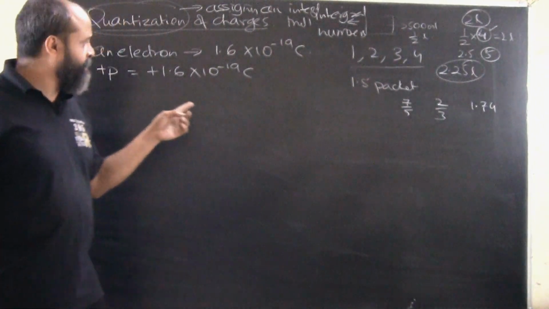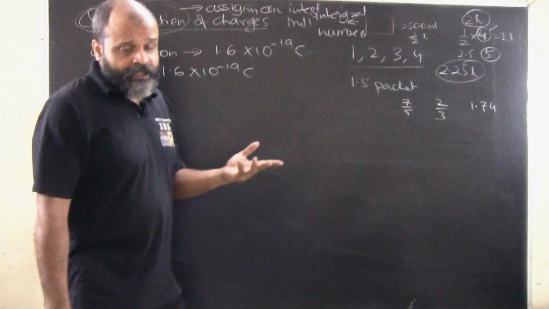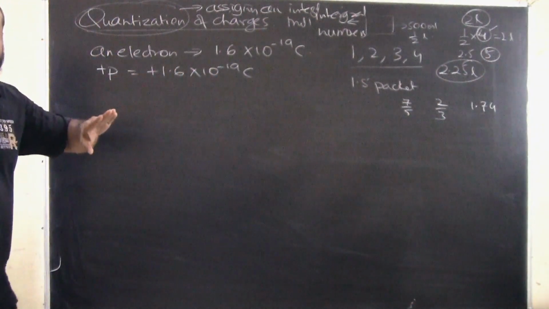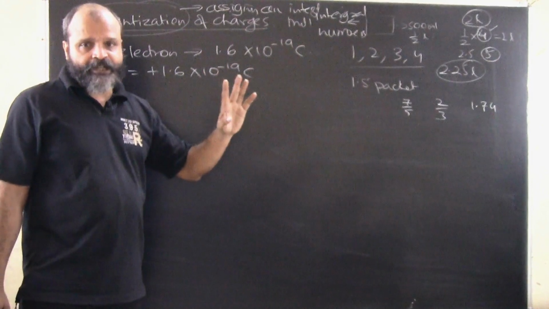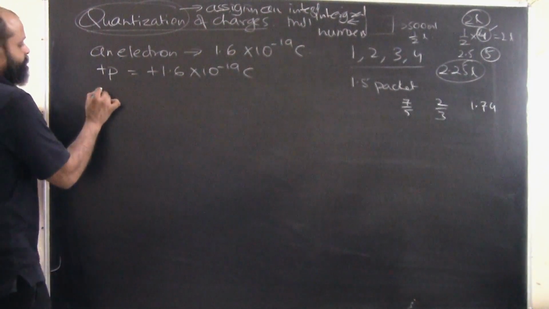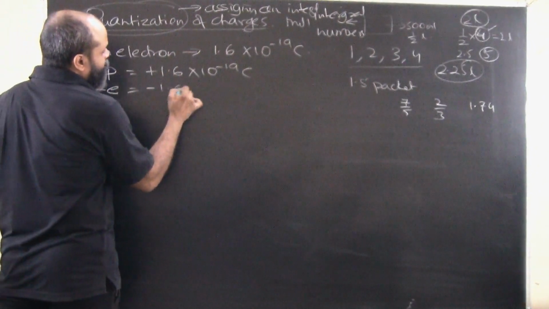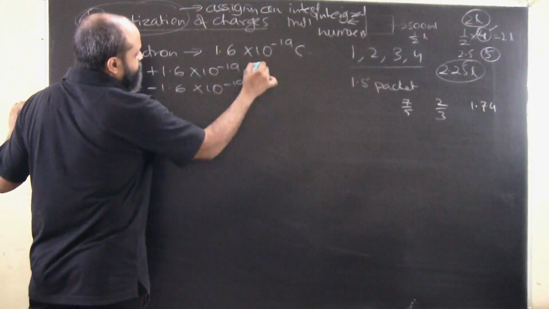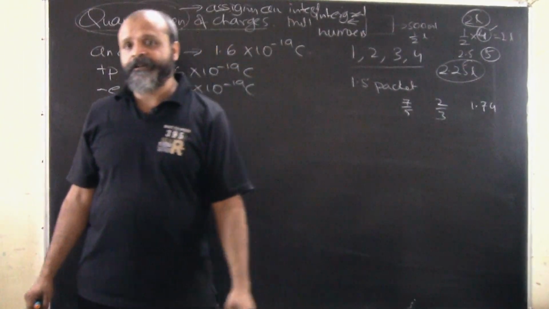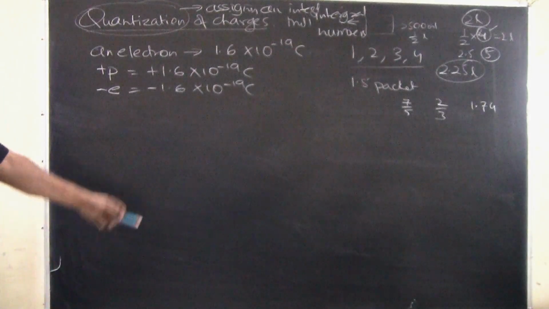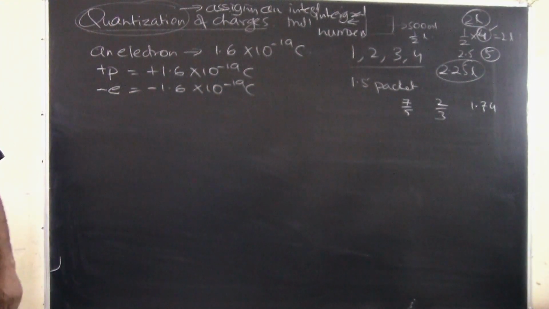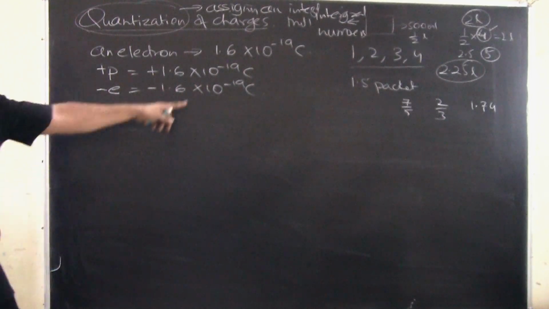Yes, it does have signs. Positive charge will be expressed by a positive sign, negative charge will be expressed by a negative sign. There will be the SI unit of coulombs to it, but it will not have a direction. It doesn't have directional properties, so it's a scalar quantity. An electron has a charge of minus 1.6 into 10 to the power of minus 19 coulombs. So basically protons and electrons have almost the same magnitude of charge, 1.6 into 10 to the power of minus 19 coulombs. That's the charge that can be possessed by a body in terms of protons or electrons.